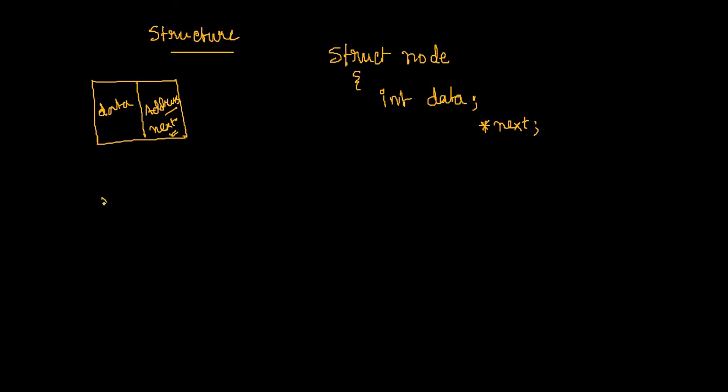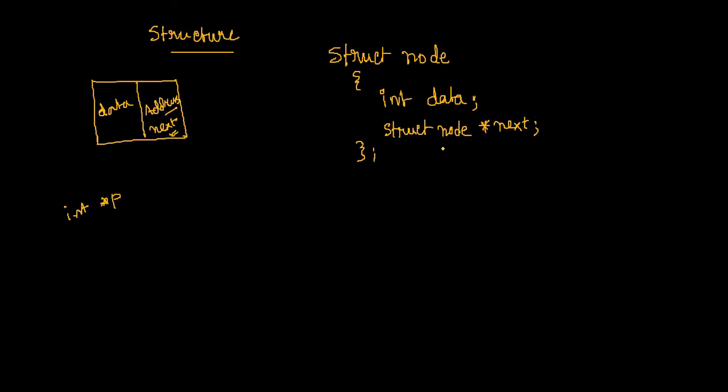Because when we declare, say, pointer p, we not only declare this one, rather we declare int or float or char, depending on the address of what type of data it is going to store. And here, this next variable is going to store the address of a node. So I can say it is something like a struct node pointer. So I should write here struct node pointer. My bracket completes, my job ends.